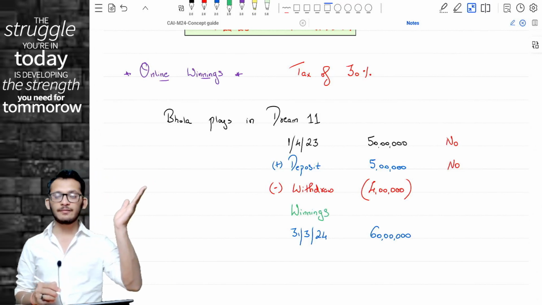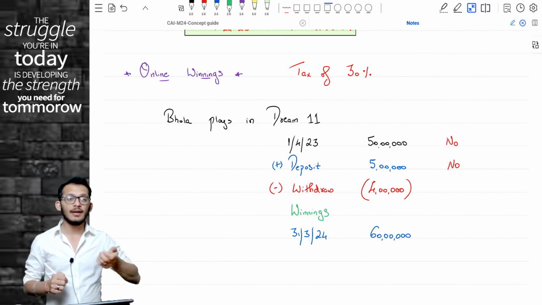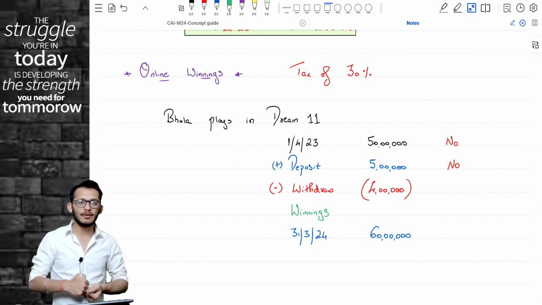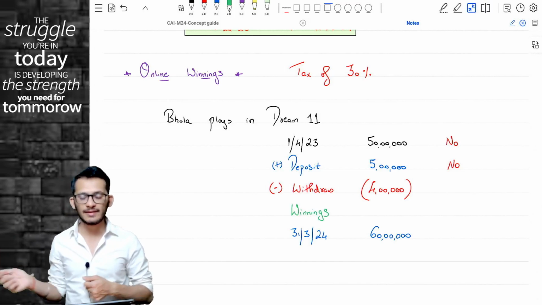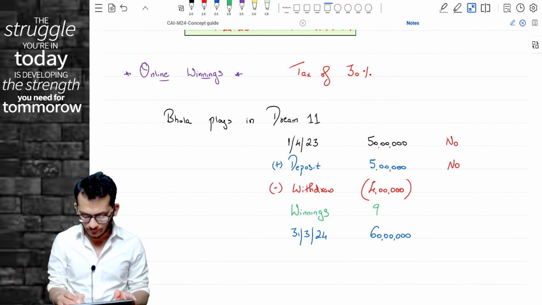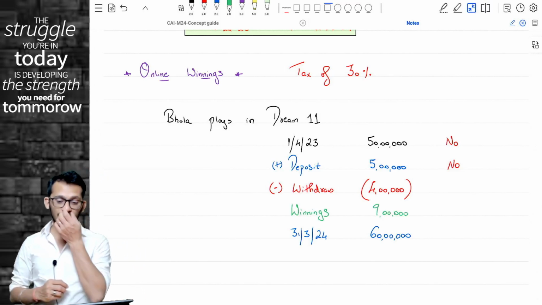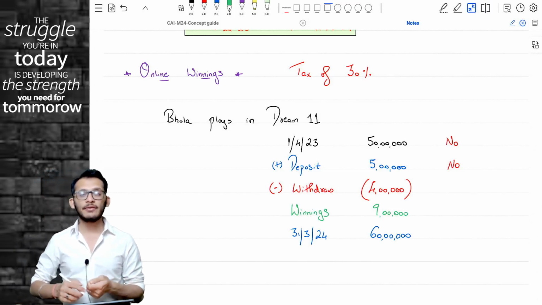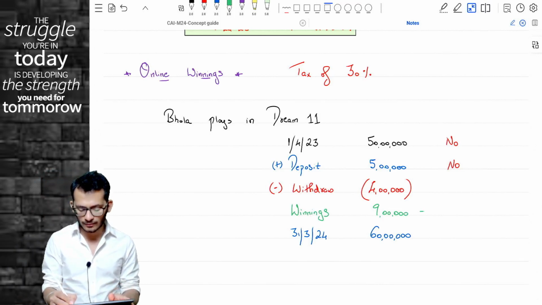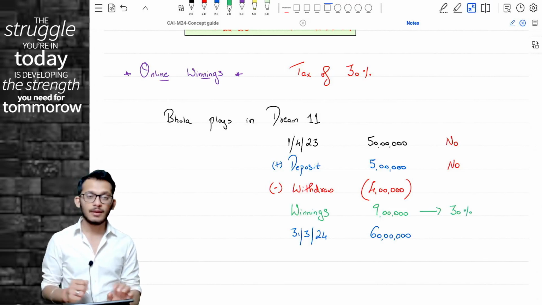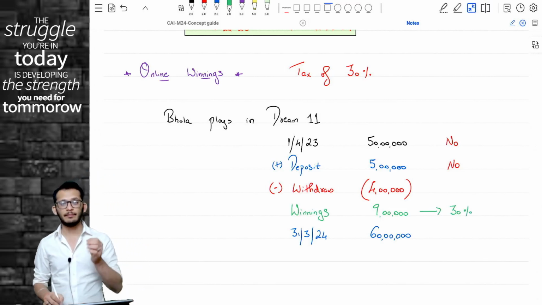You're telling 50 lakhs is my initial deposit, 5 lakhs I deposited, 4 lakhs I have withdrawn, which means the number should have been 51 lakhs, but closing balance is showing 60 lakhs, which means your winnings would have been 9 lakhs. Yes or no? Now today if I have to tax this for you, I will tax 9 lakhs at the rate of 30%. Yes or no? This is the simplest way for you to do it.